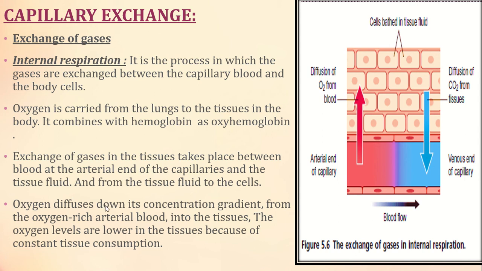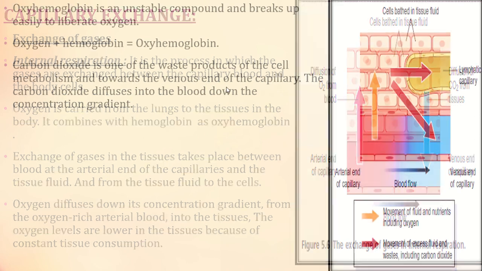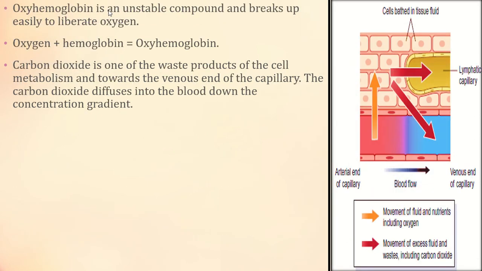Okay, so the oxygen diffuses down its concentration gradient from the oxygen-rich arterial blood supply into the tissue. The oxygen levels are lower in the tissue because of constant tissue consumption. Okay. So oxyhemoglobin is an unstable compound and breaks up easily and liberates oxygen. So the oxygen is not carried directly; it is carried in the form of oxyhemoglobin in the blood.